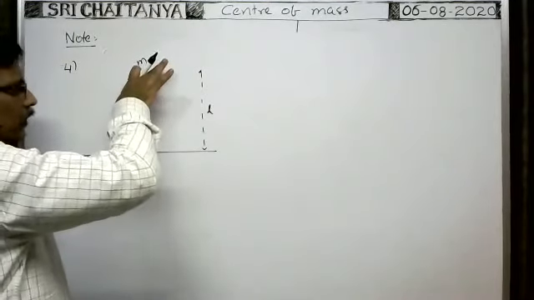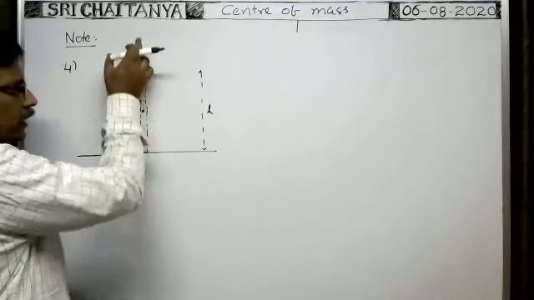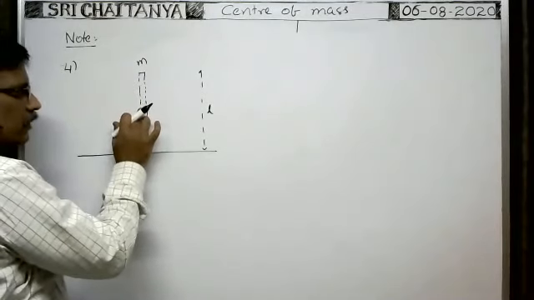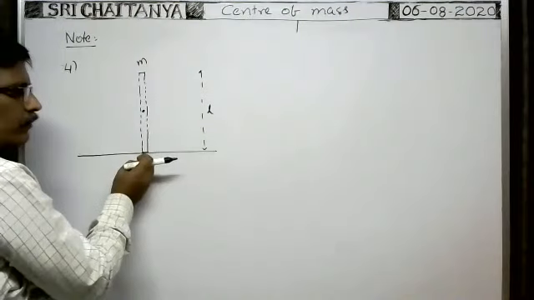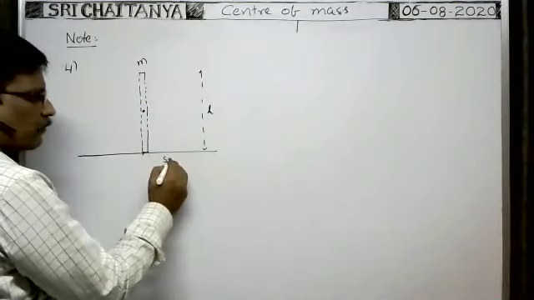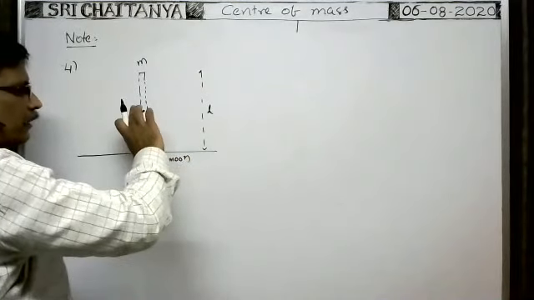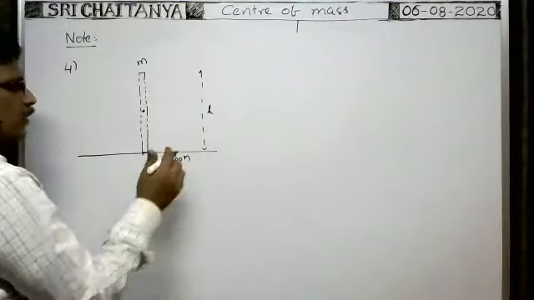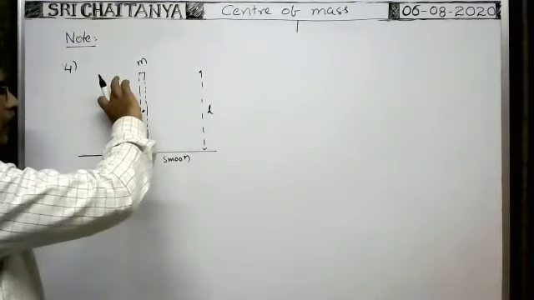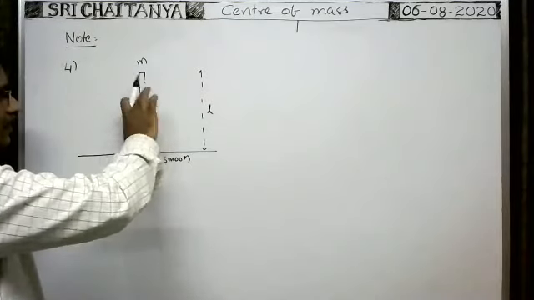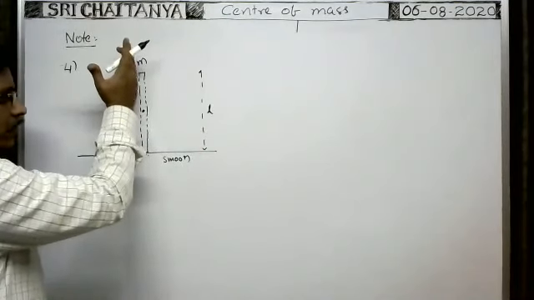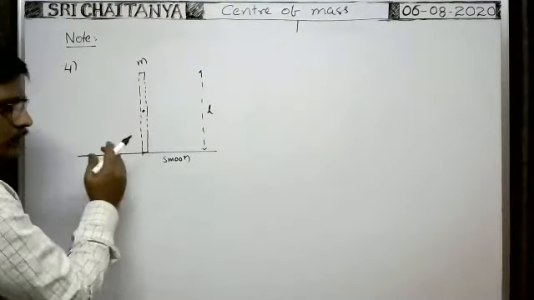Whenever it is turned like this, gravity acts on the rod vertically downwards. That gravitational force acts at the center of mass of the rod and pulls the center of mass downwards. But along the horizontal direction, there is no force that acts on it because it is a smooth surface. As it is a smooth surface, this rod will not move in the forward direction. When you push like this, the lower part moves in this direction and the upper part moves like this, so that about the center of mass it turns like this. But at the same time, because of gravity, the center of mass moves along the vertical direction downwards.